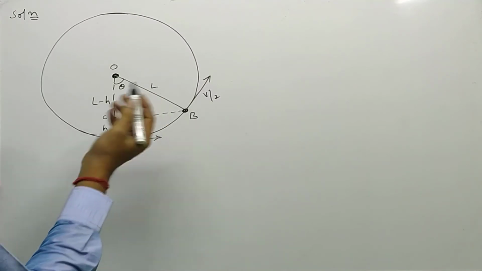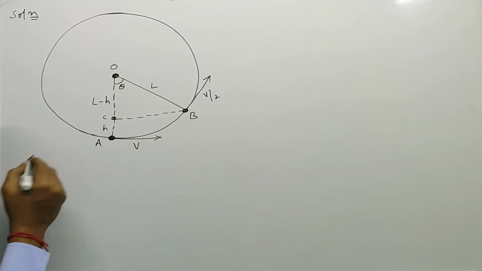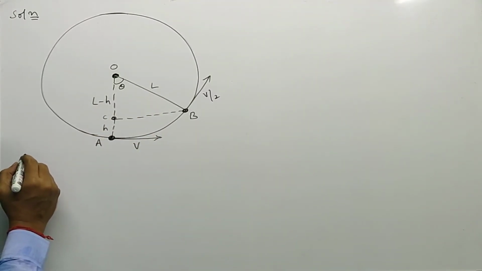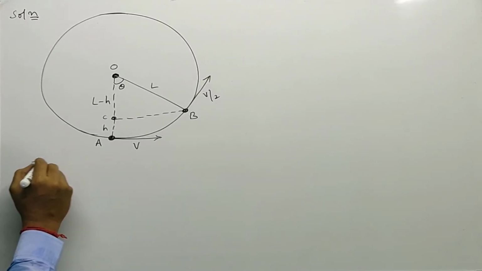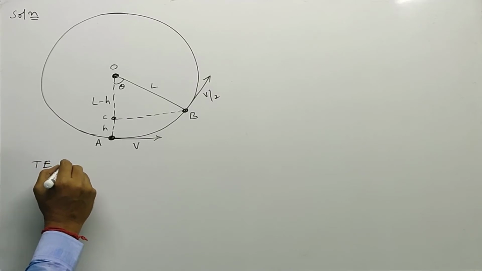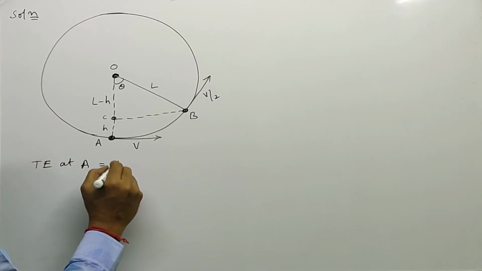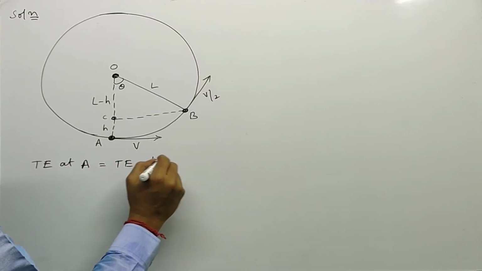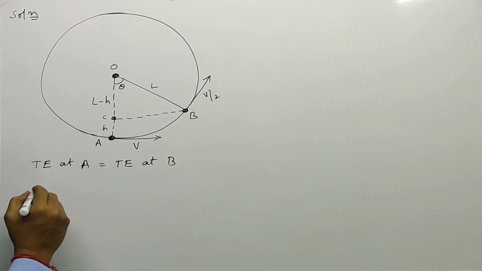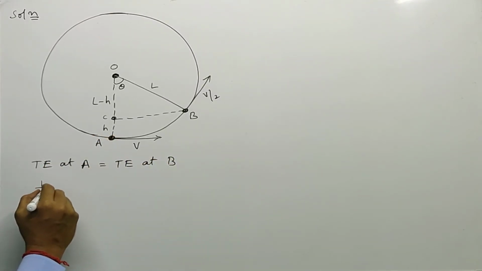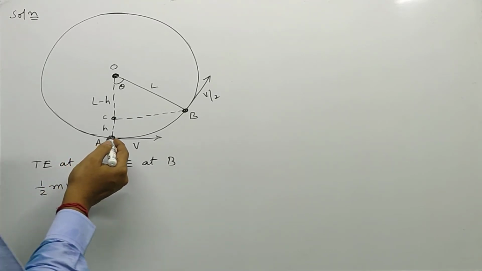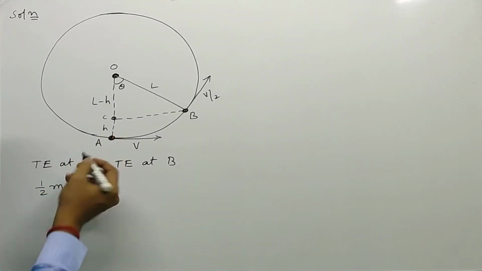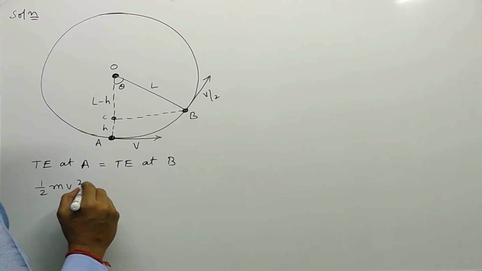Now, according to the law of conservation of energy, total energy at A must be equal to total energy at B. Total energy at A is only kinetic energy, half mv square, because A is the lowest point, and with respect to A we take potential energy as 0.